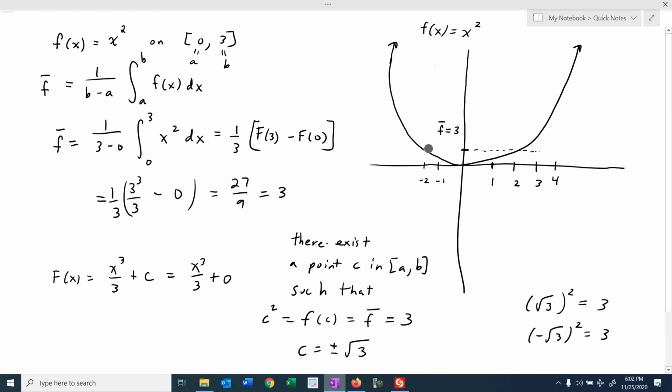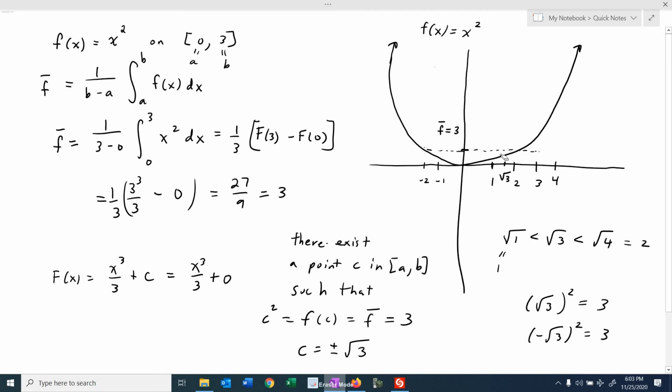Okay, so notice that in the diagram here, square root of 3 has to be between square root of 2 and square root of 4, right? Square root of 4 is equal to 2. And actually, let's say square root of 1. And square root of 1 is equal to 1, right? Square root of 3 is between square root of 1 and square root of 4. Square root of 1 is 1, right? And then square root of 4 is 2. So square root of 3 is somewhere between 1 and 2. Okay, so it's in here somewhere.